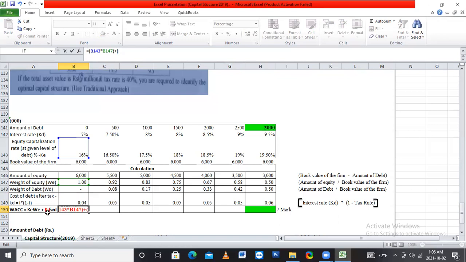I use KD to mean cost of debt. Here, cost of debt is 7%, but we want to take the cost of debt after the tax. So here we want to take cost of debt after the tax multiplied by weight of debt. Okay. 16%.